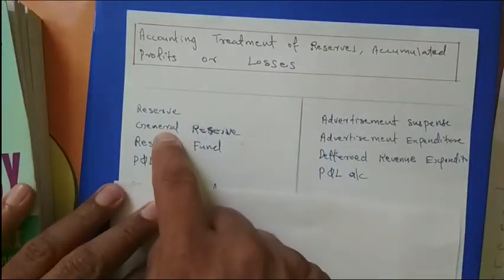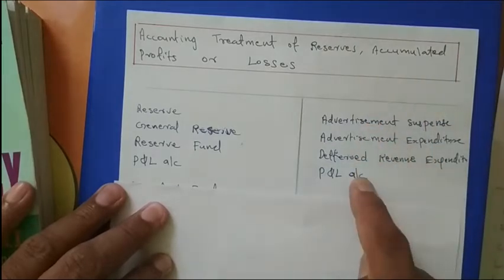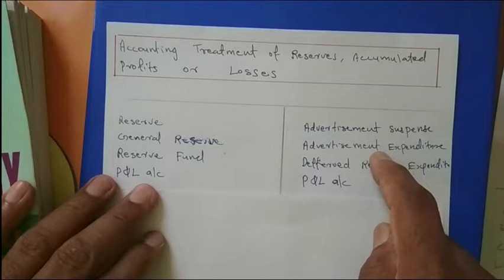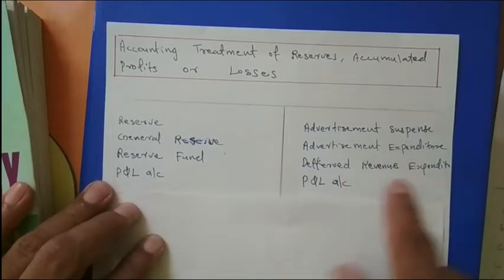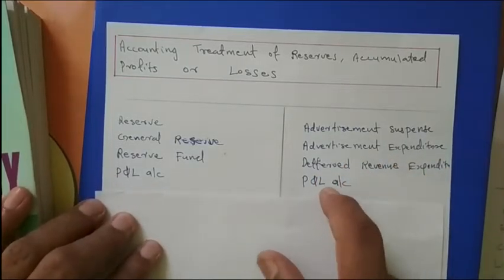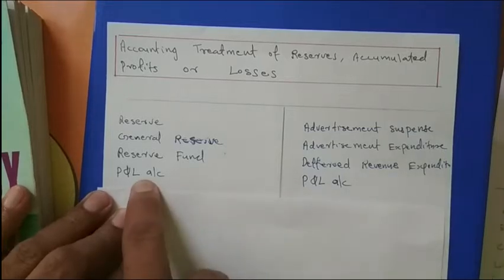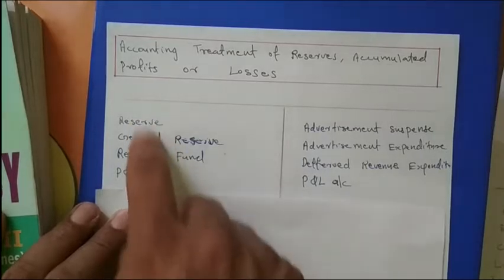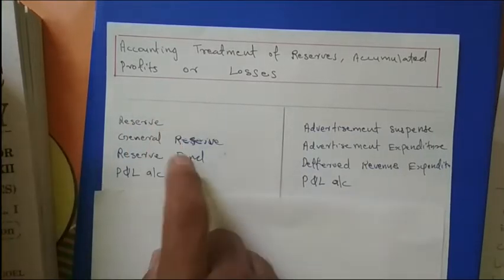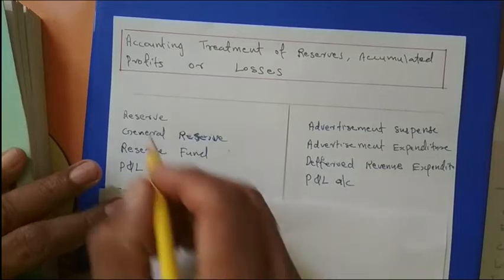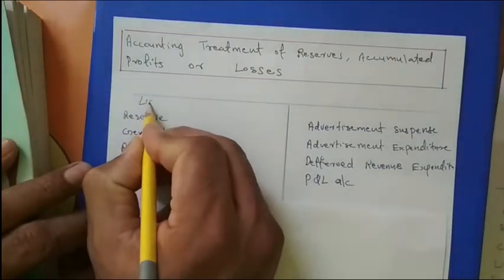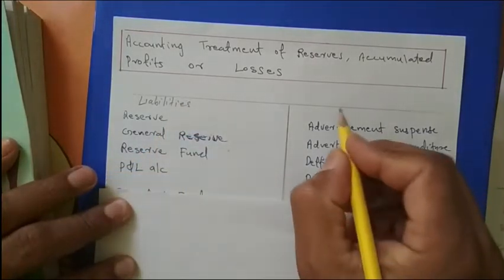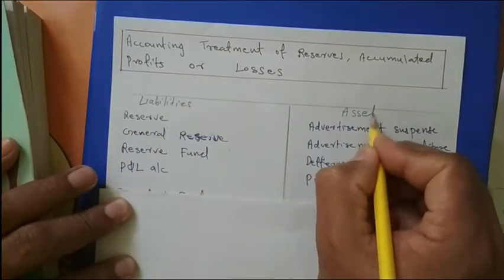And for accumulated losses, these are the examples: advertisement suspense, advertisement expenditure, deferred revenue expenditure, and profit and loss account. Note that profit and loss account is there also. These items will be given in the question on the liability side of the balance sheet, and these items on the asset side of the balance sheet.